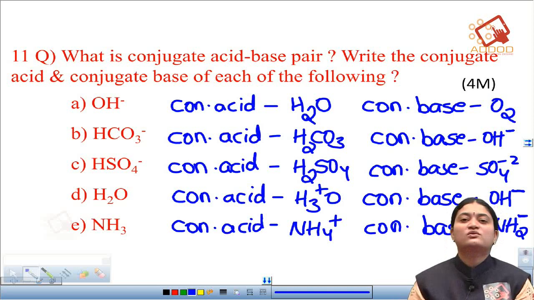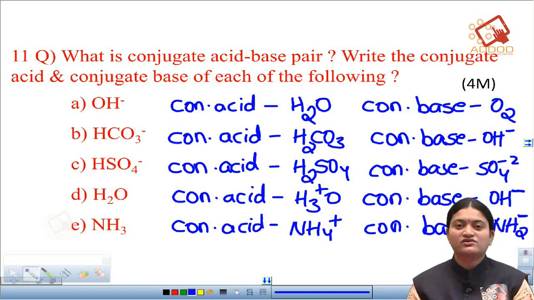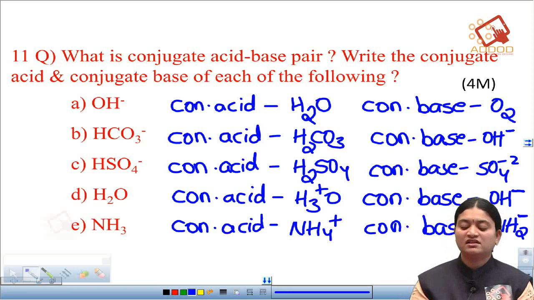Okay, so these are the conjugate acid and conjugate base for the given compounds. Okay, so these are the questions asked frequently in your board exams. Hope all of you have understood. All the best. Thank you.